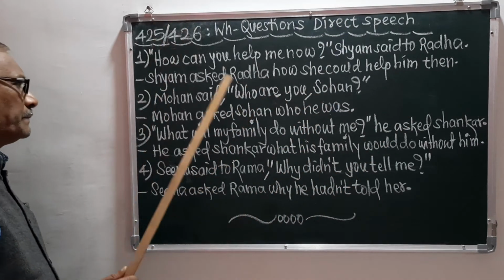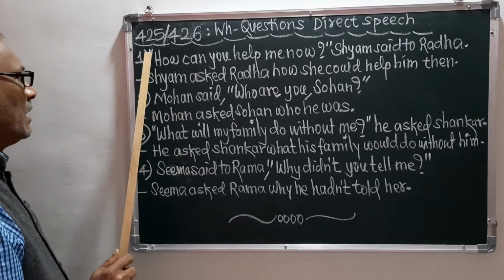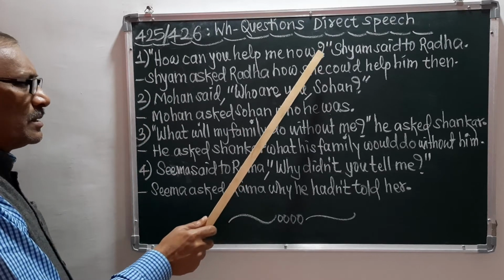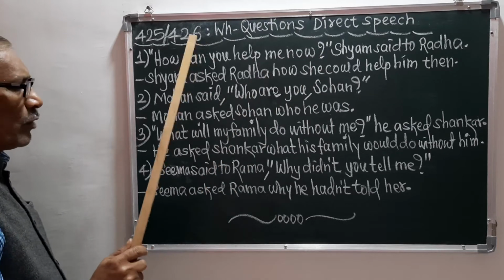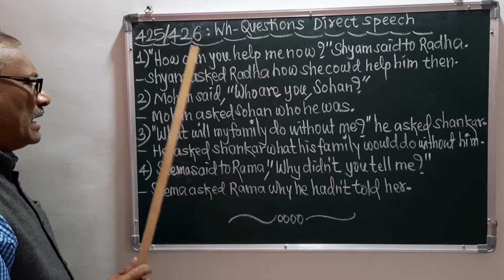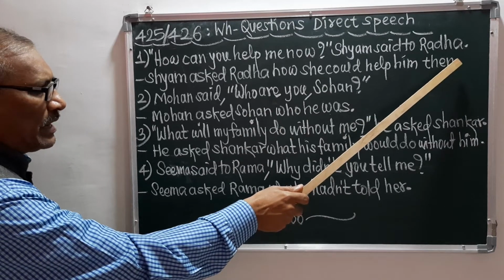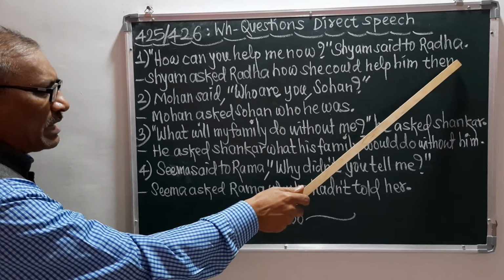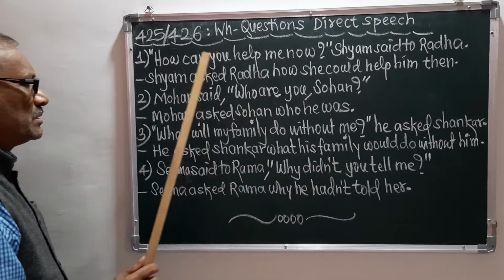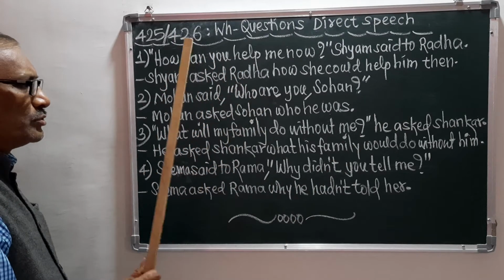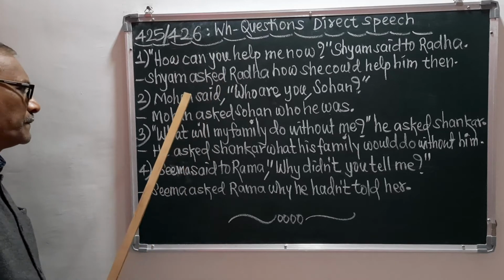Remember, the inverted commas and the question mark have been omitted, and at the end of the indirect speech I have put the full stop. That is the explanation, or the method, of doing the indirect speech.